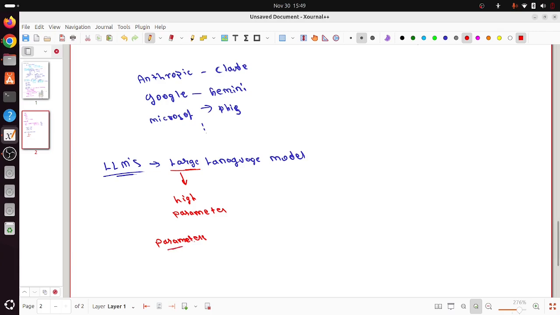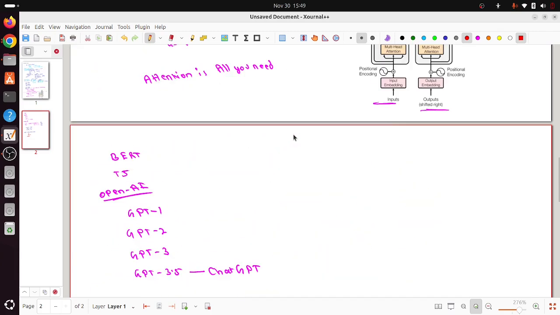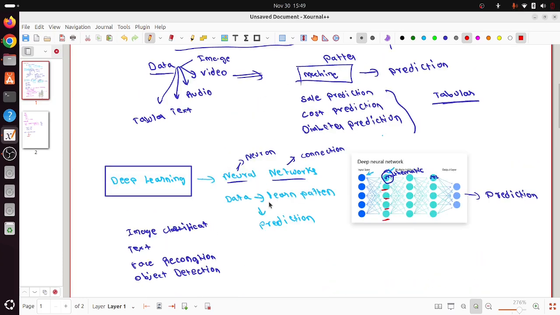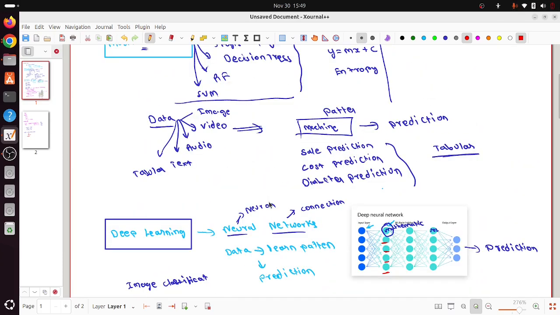If you go back to a deep learning example, you can see each neuron, each circle, as one parameter. Like that, there are a lot of parameters, billions or millions of them. These parameters help the model learn and understand the patterns in the data.